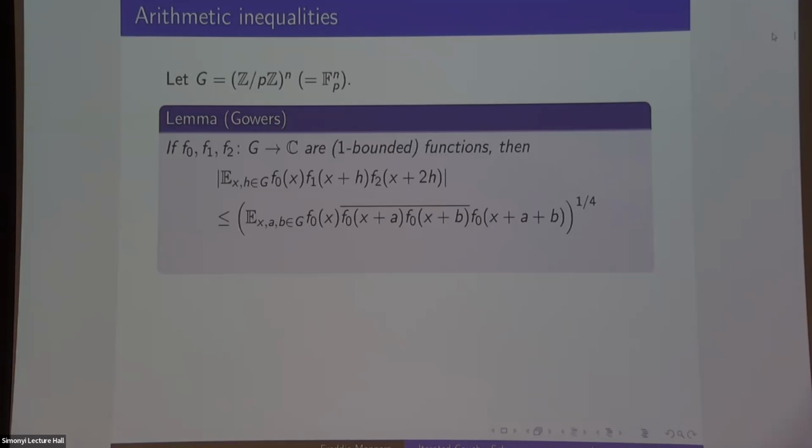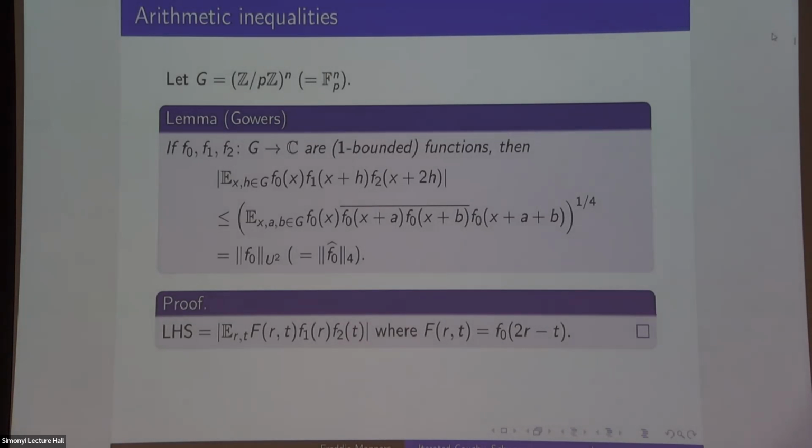This expression involving f0 is what's conventionally called the Gowers U2 norm of f0. So this is just some expression, and we have a name for it. And again, if you want, you can think of this as the L4 norm of the Fourier transform. That's the same thing. Every talk should contain one proof, and I already proved something. So I will prove this, but the proof is basically something we've already proved.